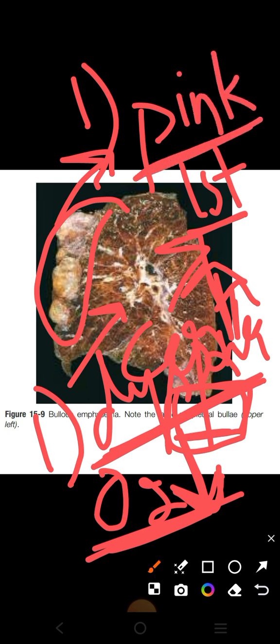So he is called a pink puffer, as compared to blue bloaters, as in the case of chronic bronchitis, where there is no increased respiratory drive, due to which carbon dioxide is retained and the person's appearance is blue. So we call the patients of chronic bronchitis blue bloaters.